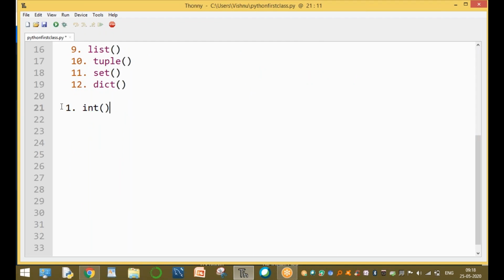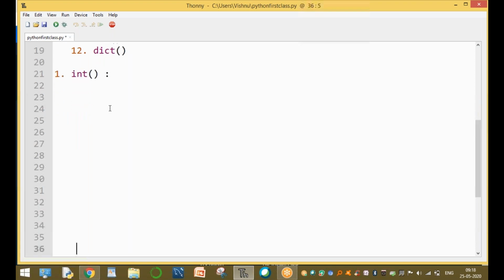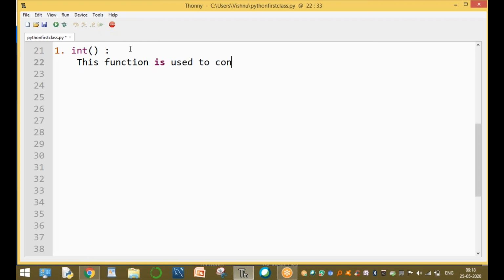In this, the first one is the int function. So what is the int function, sir? This function is used to convert values or data from other data types to integer type.